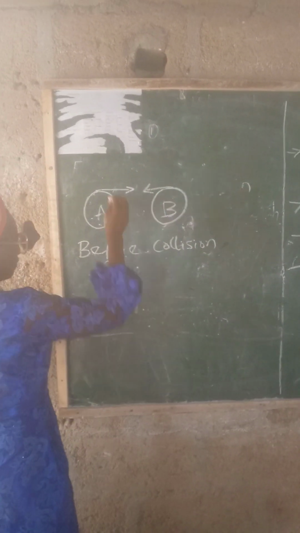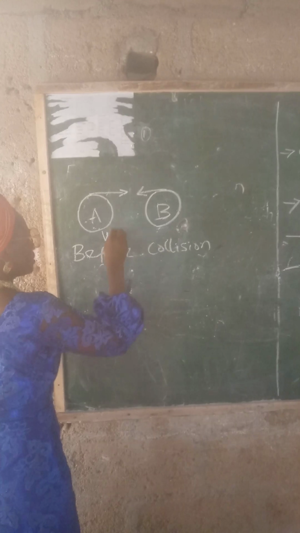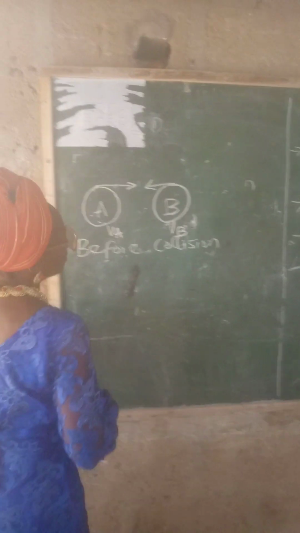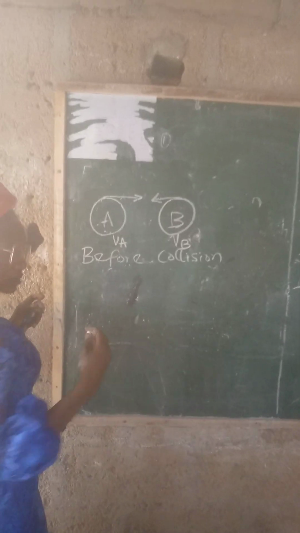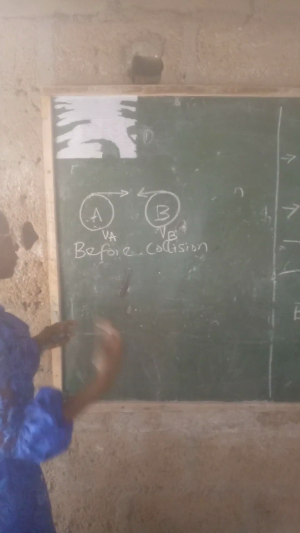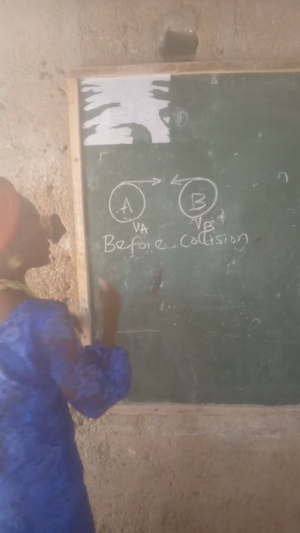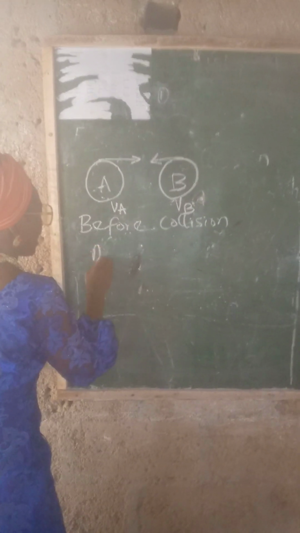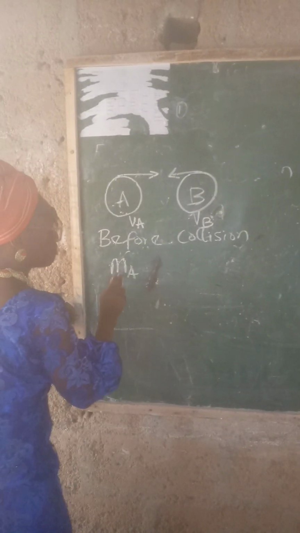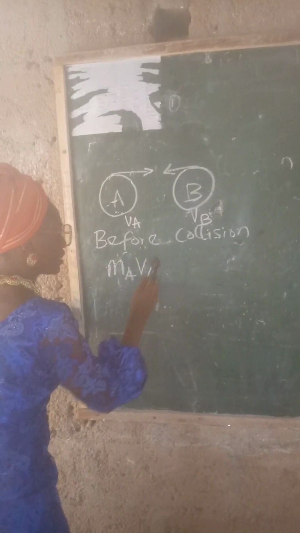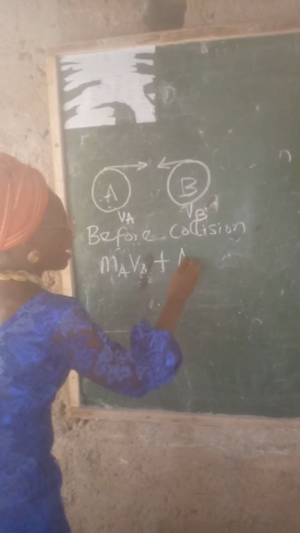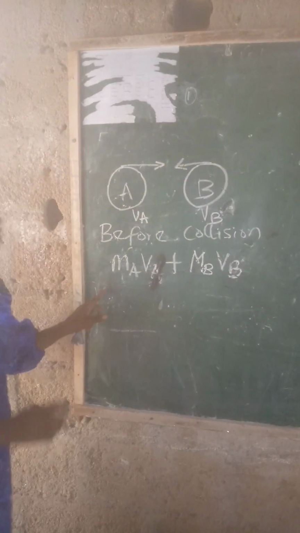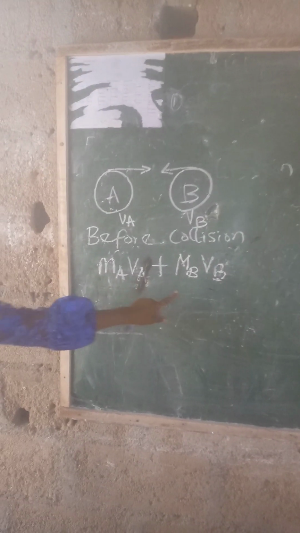All right, of course this one has its velocity, let's call it VA. This one also has its velocity, let's call it VB. The rule is still the same. What is the momentum before collision? The momentum is simply the product of mass and velocity. So we have mA, the mass, times velocity, then plus mB times vB. This is the momentum before collision.